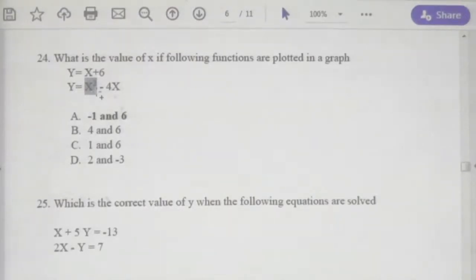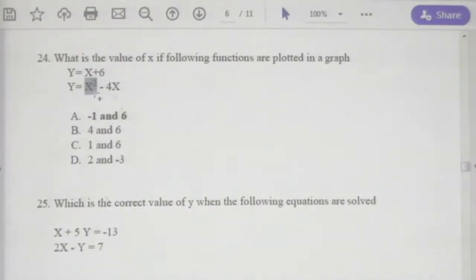They are asking what is the value of x if you plot these two graphs on the graph sheet, right? Now, to find the value of x, the better way is to use y equal x plus 6 as well as y equal x squared minus 4x.